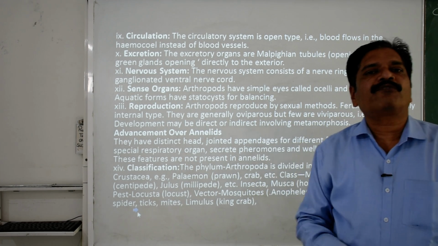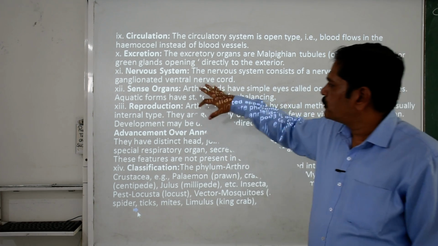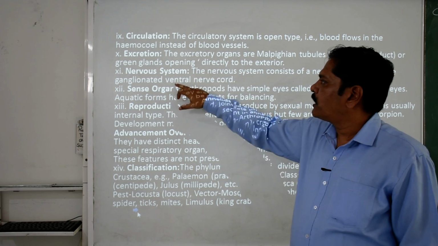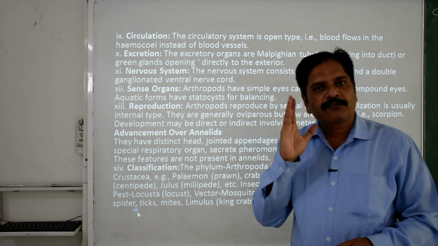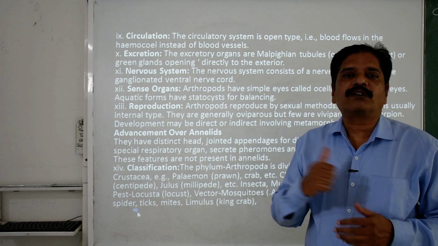It is also responsible for excreting out the nitrogenous waste material. When we talk about the nervous system, this nervous system consists of a nerve ring and a double ganglionated ventral nerve cord. What is the position of the nerve cord? It is ventral in nature. What is the nature of the nerve cord? It is solid in nature.